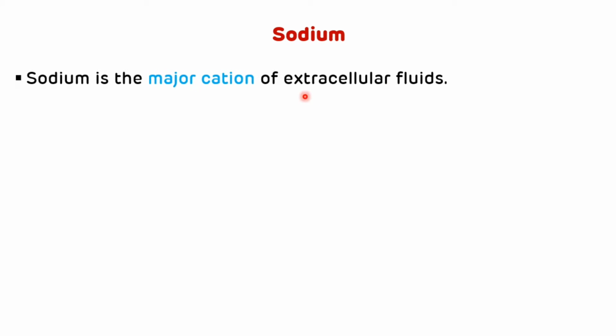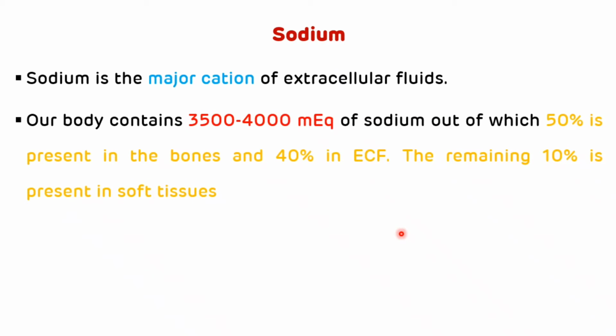Sodium is the major cation of extracellular fluids. Our body contains 3,500 to 4,000 milliequivalent of sodium, out of which 50% is present in the bones and 40% is present in the extracellular fluid. The remaining 10% is present in the soft tissue.